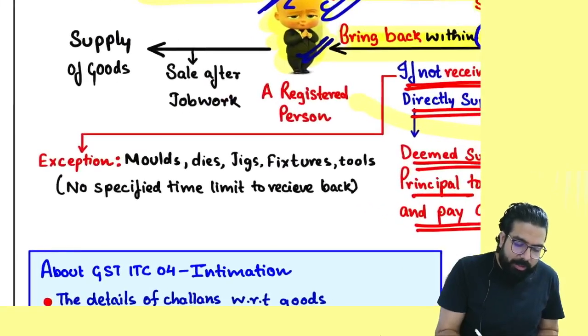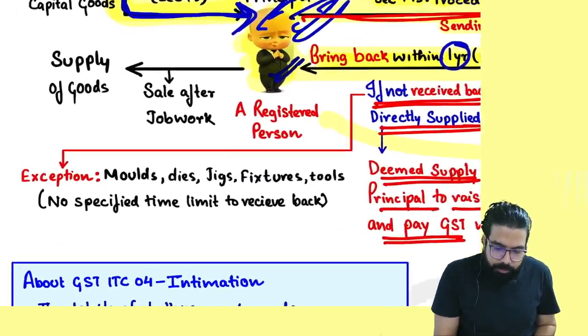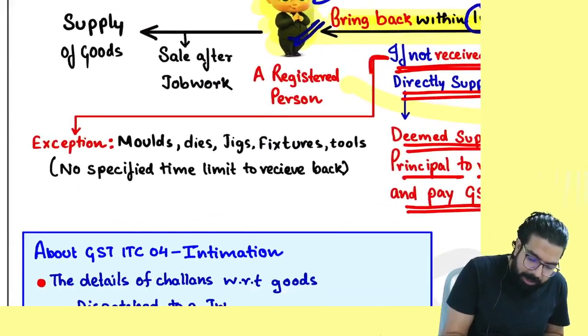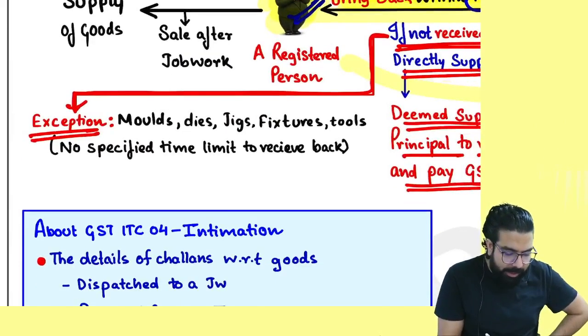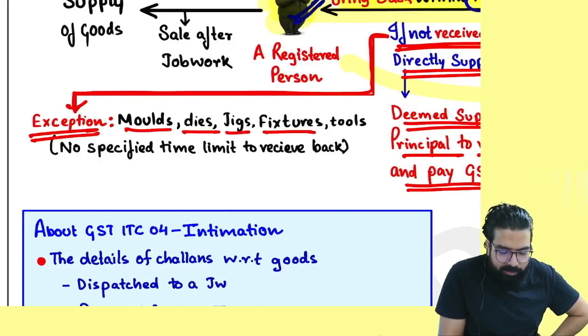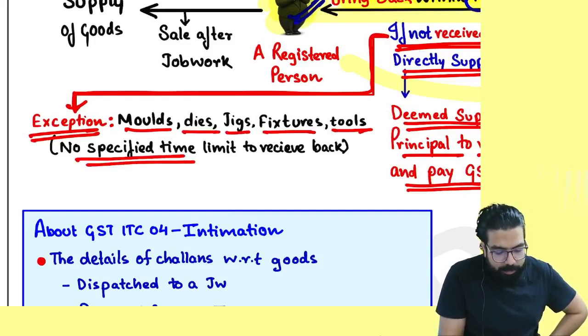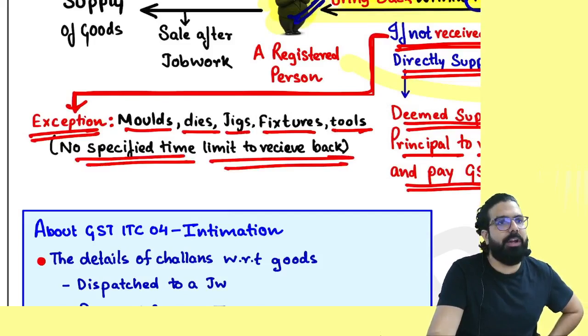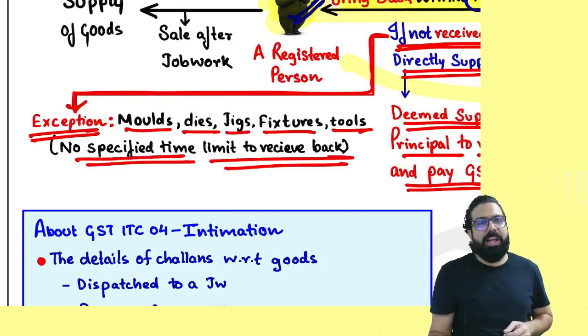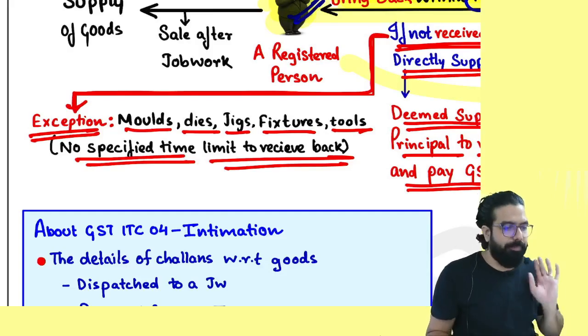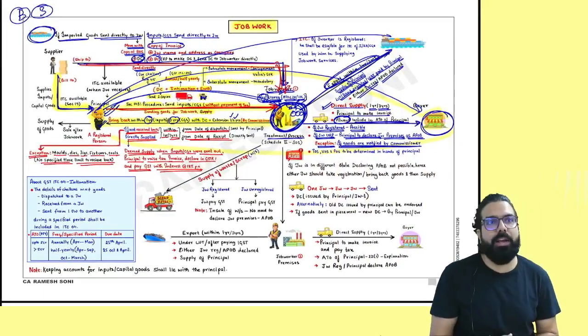Remember one thing, sir, this clause is not applicable in case of what, everyone? There's one exception over here. They are telling mold, die, jigs, fixtures, tools. There is no time limit to receive it back. It means this 1 year or 3 year time limit is not applicable for what, everyone? Mold, dies, jigs, fixtures, or tools, etc. Can I go ahead, everyone?